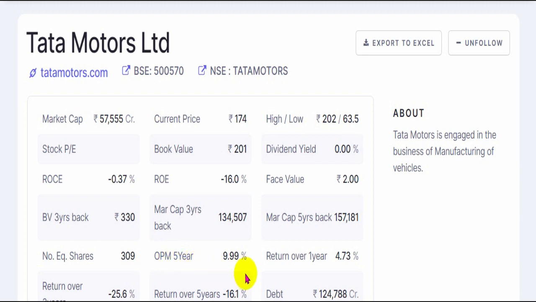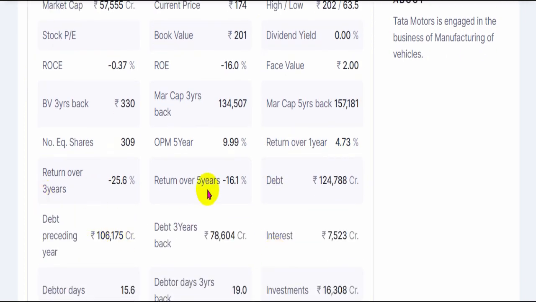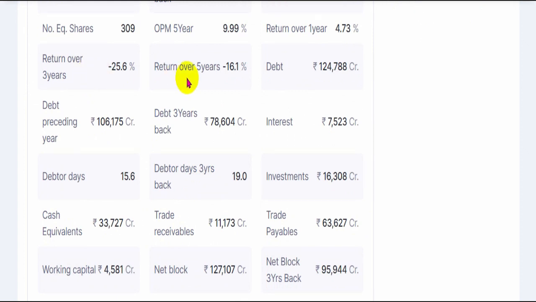I want my companies to earn, on an average of the last 5 years, at least 15%. Return over the last 1 year is a mere 4.7%, a very low return for investors' wealth. In fact, if we see the last 3 and 5 years, if somebody had invested 3 or 5 years back, they would have suffered compounded losses of 25% in terms of the price of the share, which is a significant drop or loss in investors' wealth.